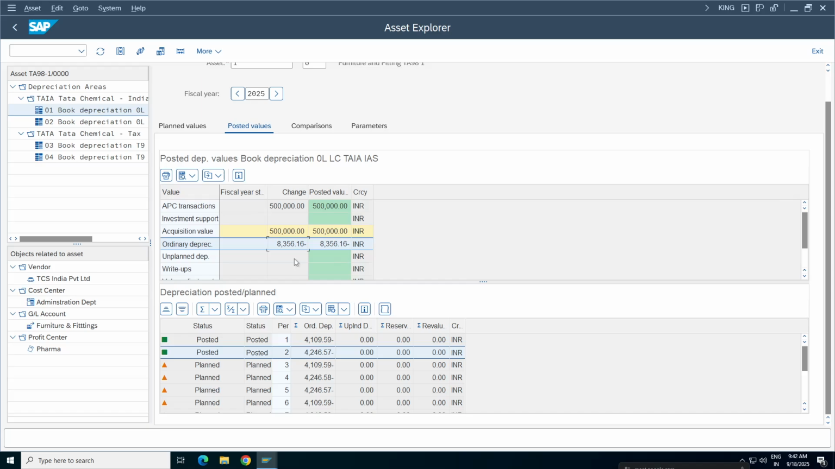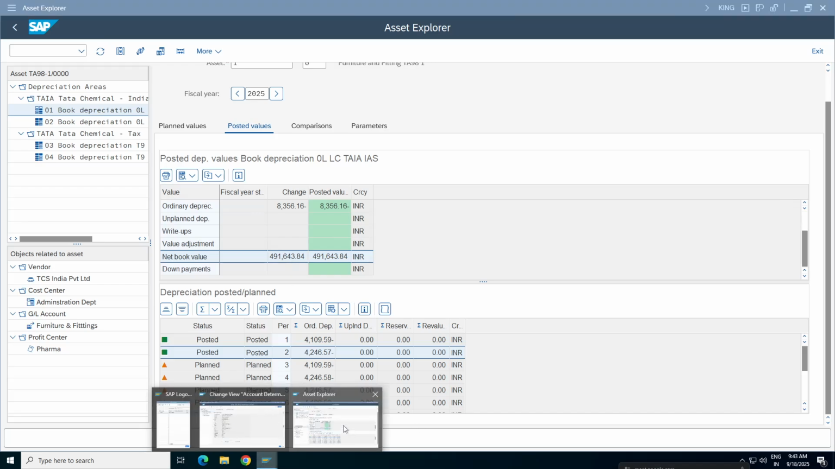So what is your net book value? 4,91,643. As on today, the value of your asset is 4,91,643 after deducting the depreciation. Now, if you are selling for more than this, then you will get a profit. If you are selling for less than this, it is a loss. You agree? Yes, sir. So now we'll try to sell this asset. That's where we stopped, right?